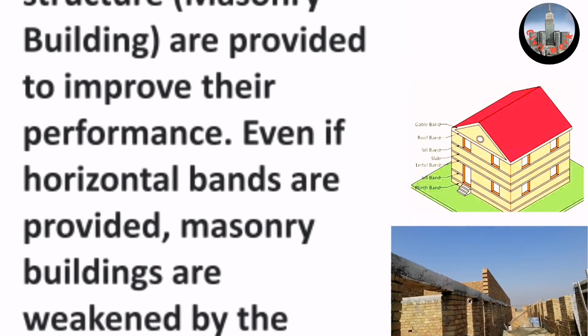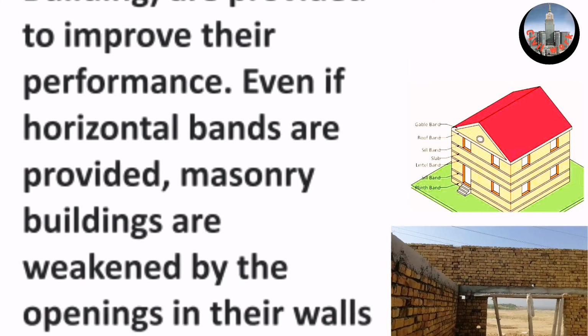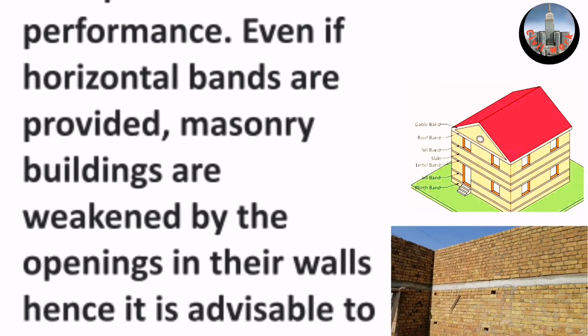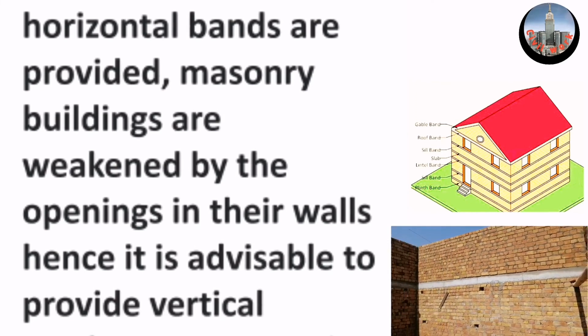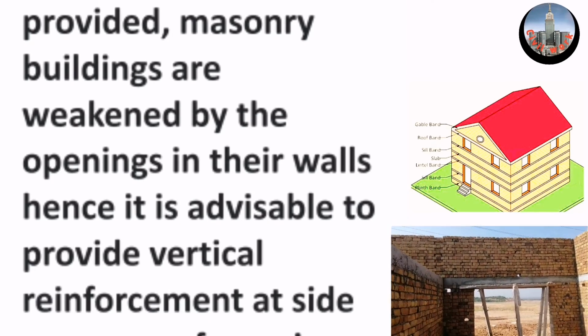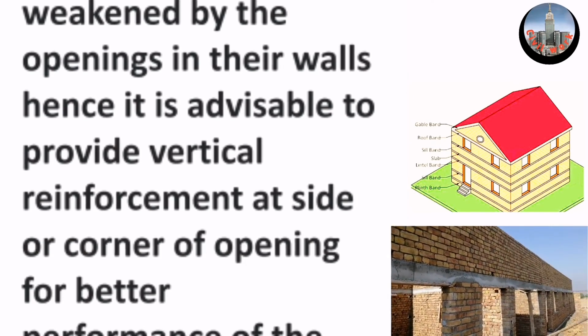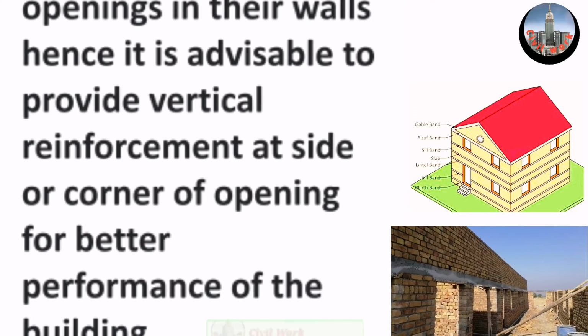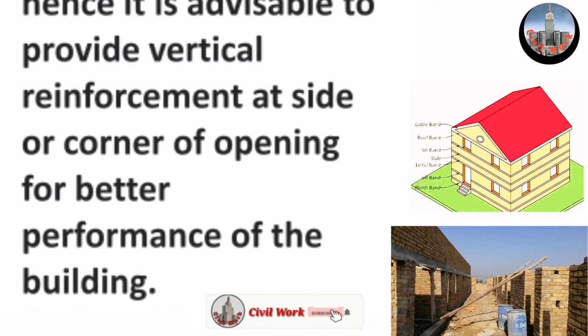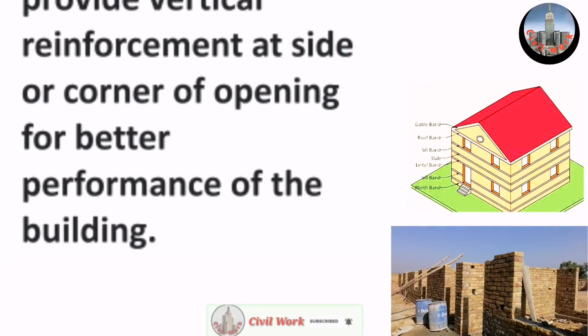Even if horizontal bands are provided, masonry buildings are weakened by the openings in their walls. Hence, it is advisable to provide vertical reinforcement at the side or corner of openings for better performance of the building.